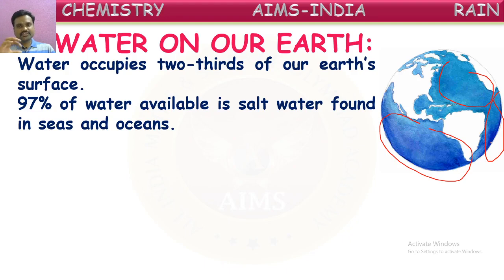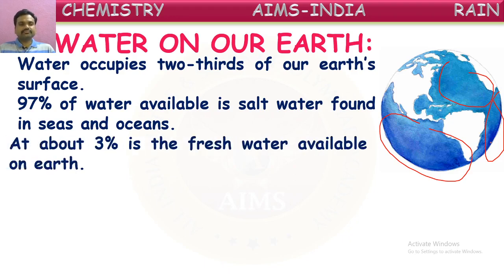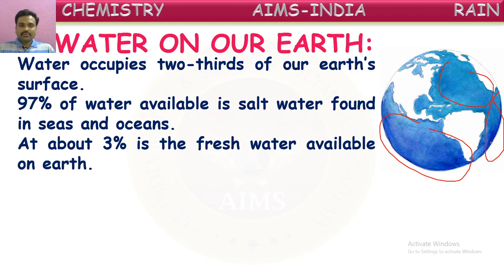This water is not used for consumption and for home domestic purposes, because it has a high quantity of salts. So 97% of water exists in the oceans and seas. So what is the remaining amount? 3%. About 3% is fresh water available on the earth.